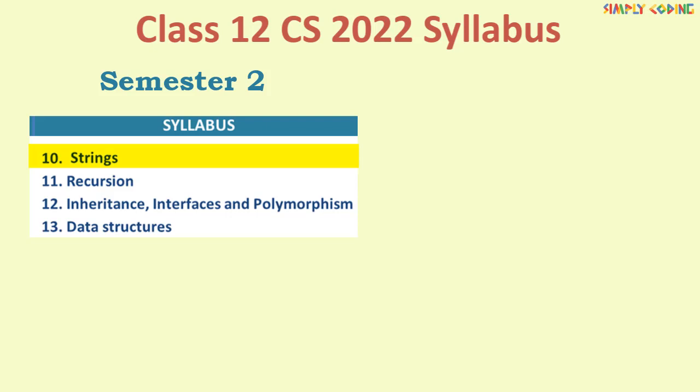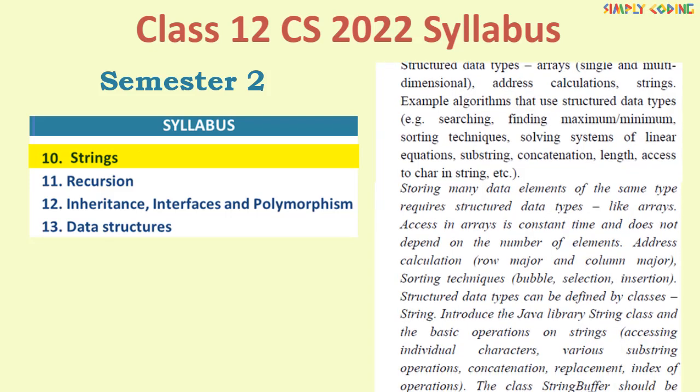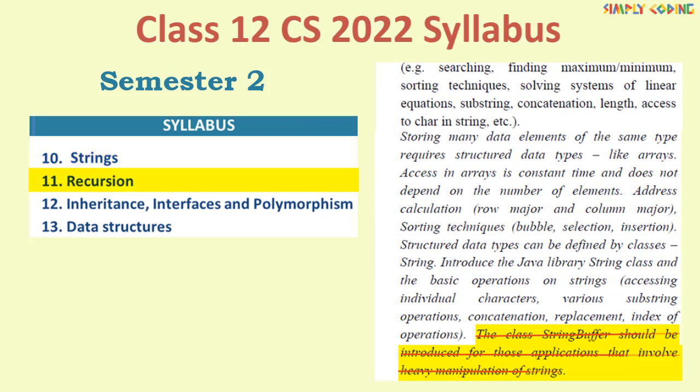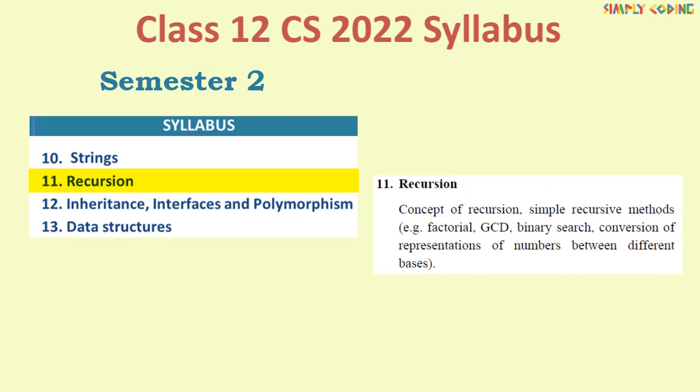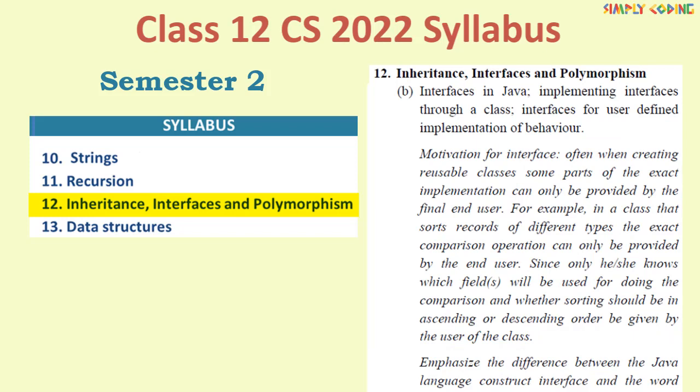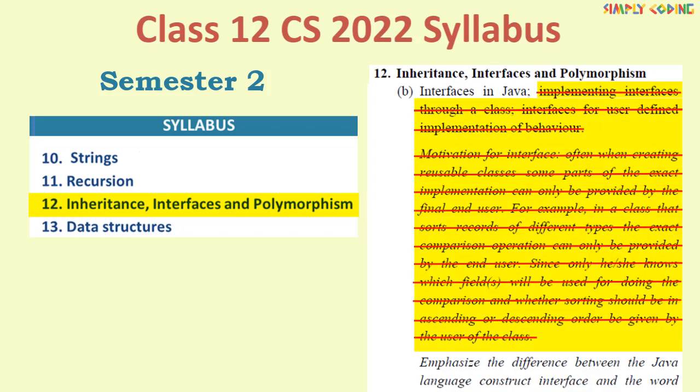Part of Unit 10, which is string, is in semester 2. Here the class StringBuffer was removed last year and this year also it is removed. There is no change in the recursion chapter. In inheritance, interface and polymorphism, the first subsection on inheritance remains the same. Subunit B on interfaces remains only at a conceptual level, meaning you need to know only the concept of it, but no program will come on it in the exam.